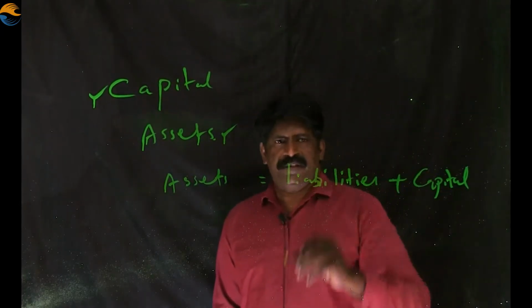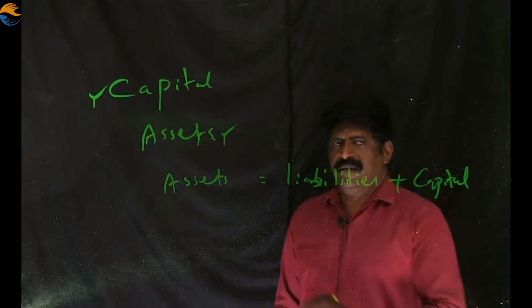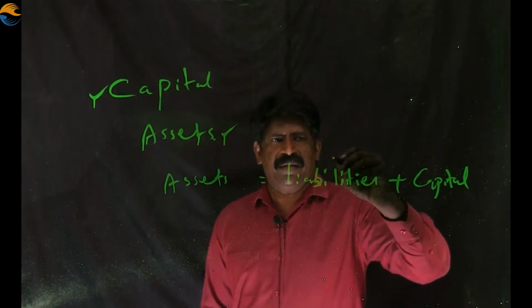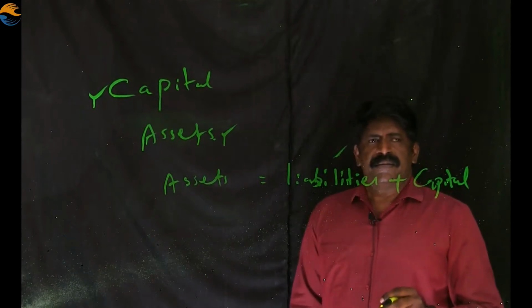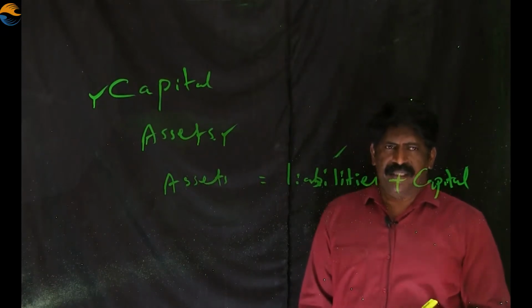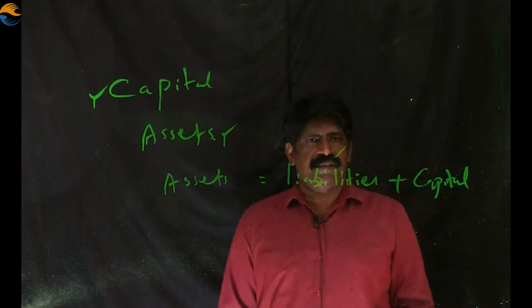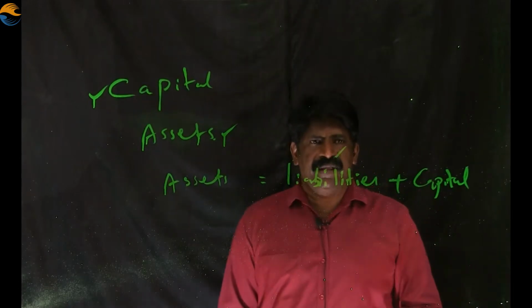So one more item needs to be identified. I told you what is capital and then what is assets. Now I am introducing the term liabilities. Anything borrowed by the business organization from outside, that is what liability is.